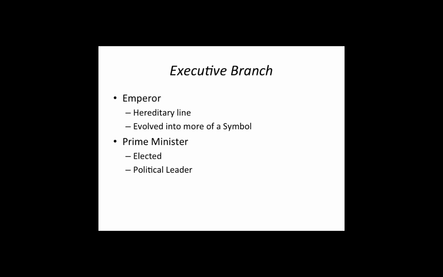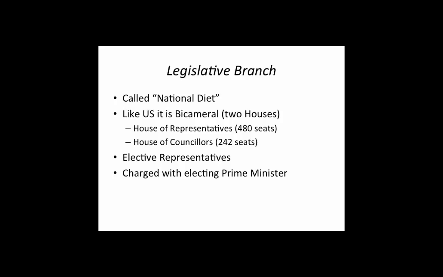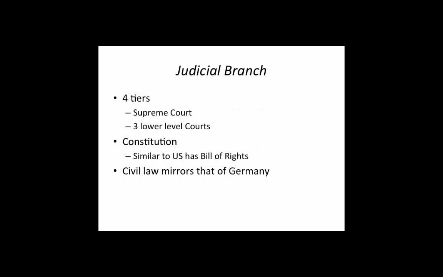The legislative branch, again similar to the United States, is bicameral, meaning it consists of 2 houses. The legislative branch is also called the National Diet. It is composed of the House of Representatives, which has 480 elected seats, and the House of Councilors, which has 242 elected seats. The National Diet is charged with electing the Prime Minister. The judicial branch consists of 4 tiers, including the Supreme Court and 3 lower-level courts.